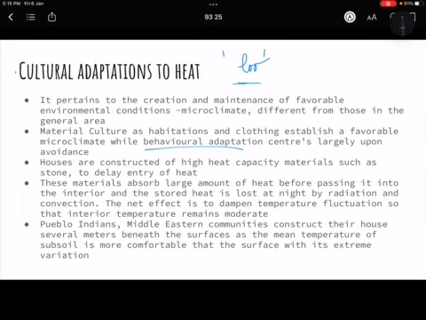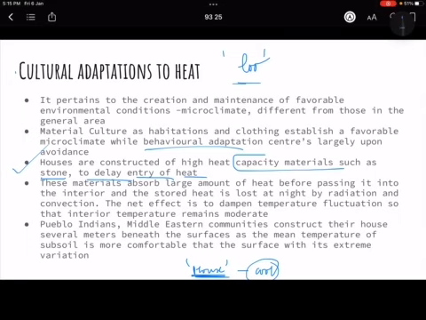Okay. Now, houses are constructed of high heat capacity materials such as stones to delay entry of heat. That means क्या होता है? Basically, if you are making a house, the idea is that you have to create a home which is cool enough to reduce the temperature inside, right? So you will use those kinds of materials that delay the entry of heat.